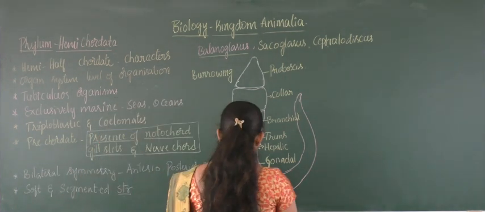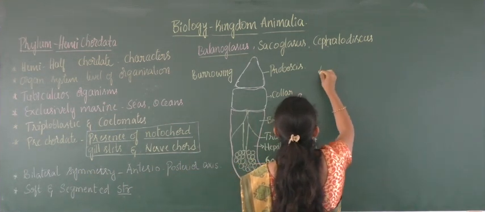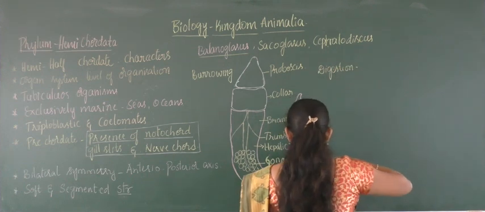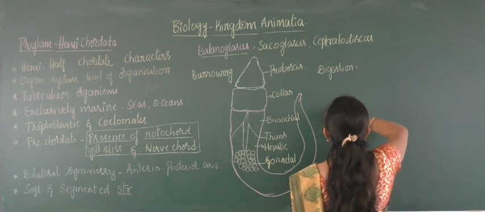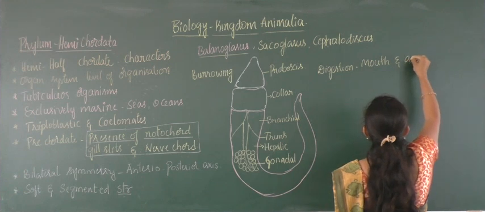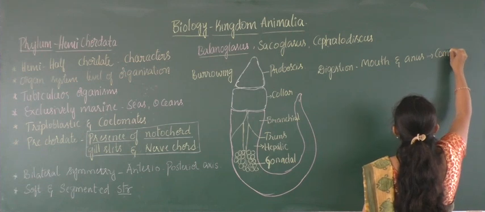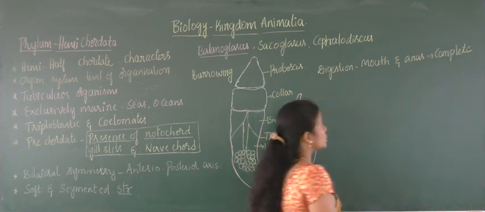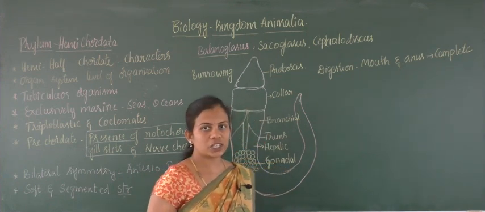So next, coming to the properties in detail: the digestive system, or the digestion process, which is complete with the presence of mouth and anus. The anus will be present a little bit lower. Due to the presence of mouth and anus, they exhibit a complete digestive system, and digestion is intracellular. Almost all the higher level organisms exhibit intracellular digestion itself.